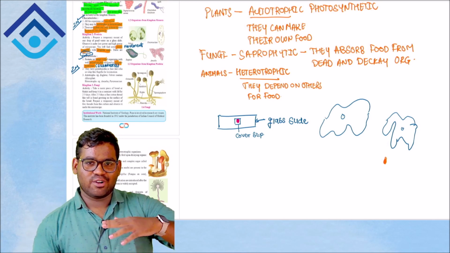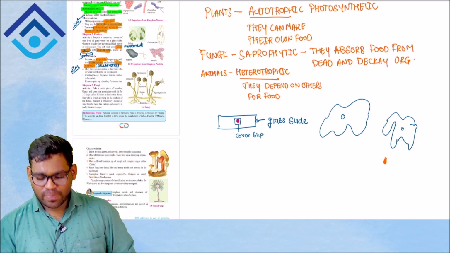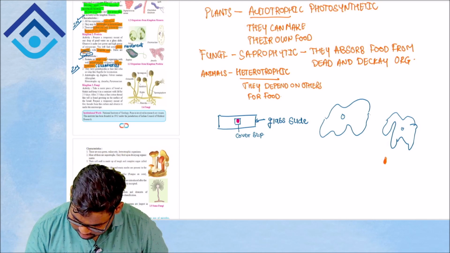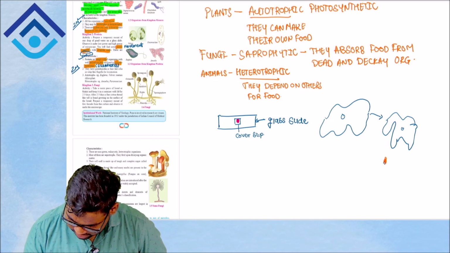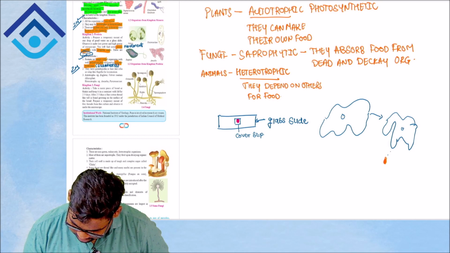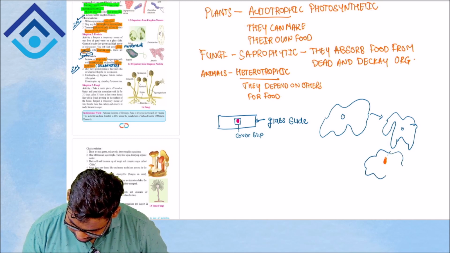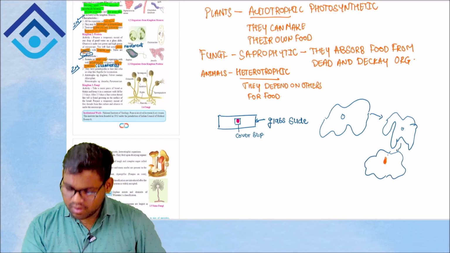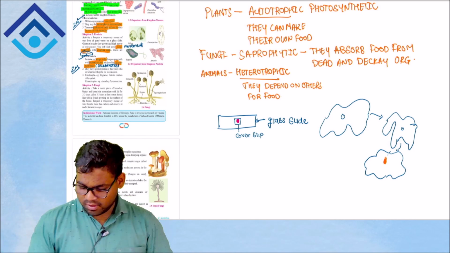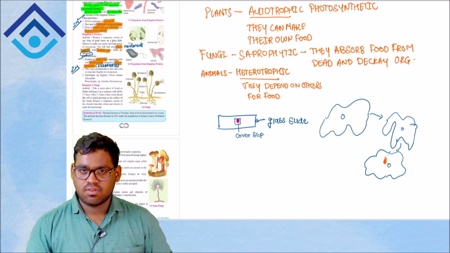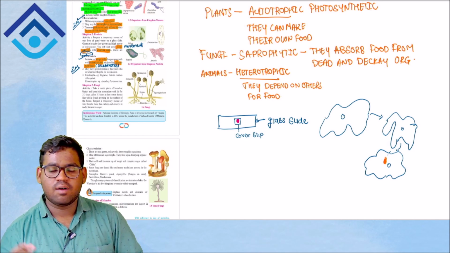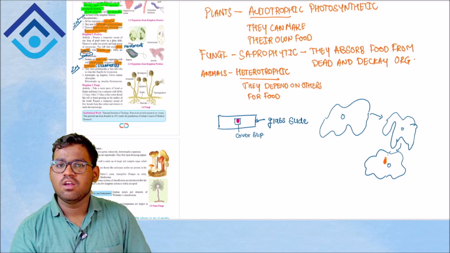While walking, we don't change shape like that, right? But the amoeba can change its shape. Now see what happens. It moves from here to here, and now it has its food over here. Now it will sit on the food and engulf it, eat it, take the food inside it. The part through which the amoeba engulfs its food is called pseudopodia.